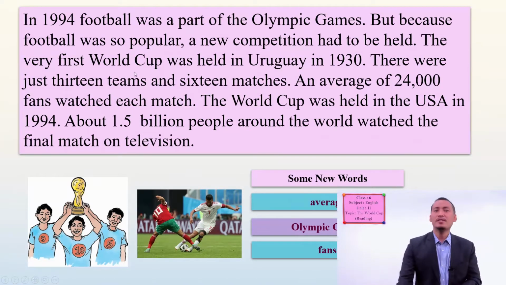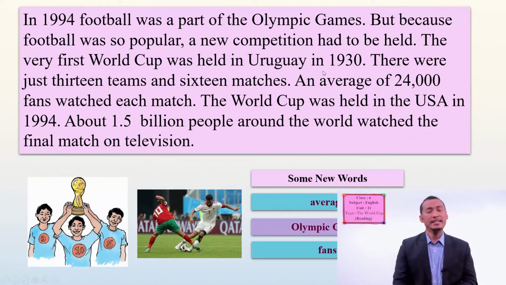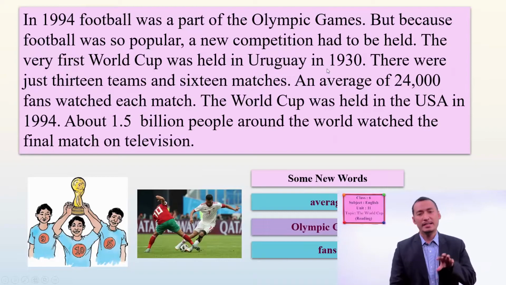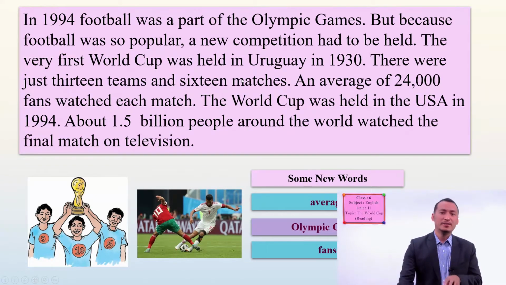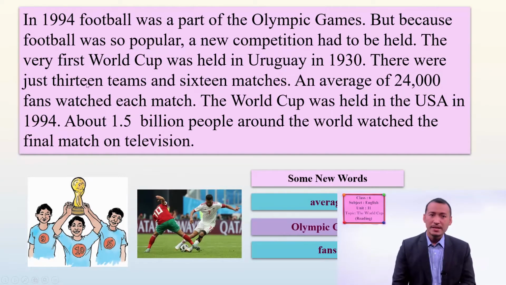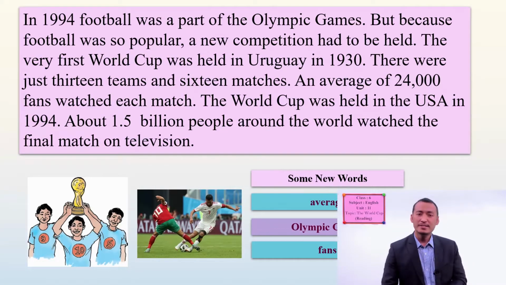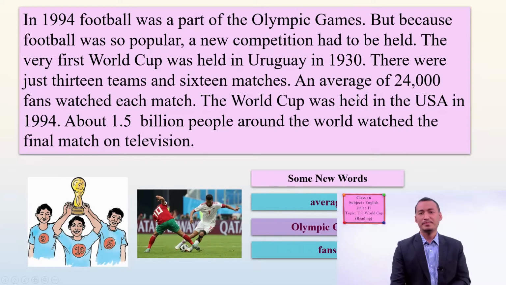The very first World Cup was held in Uruguay in 1930. In the beginning, the first World Cup was held in Uruguay. It was in 1930. There were just 13 teams. In the games, there were only 13 teams. Okay, students? And only 16 matches. An average of 24,000 fans watched each match.